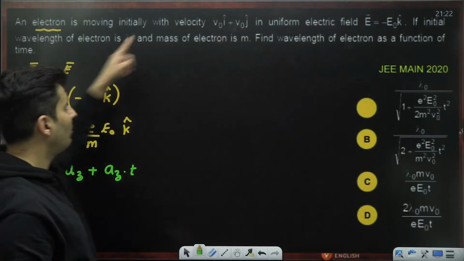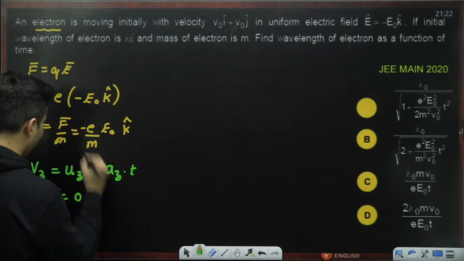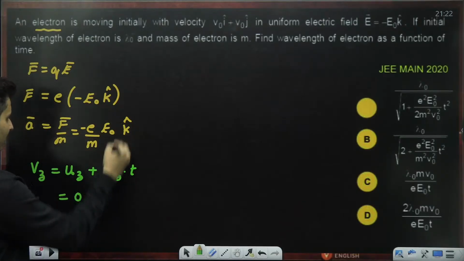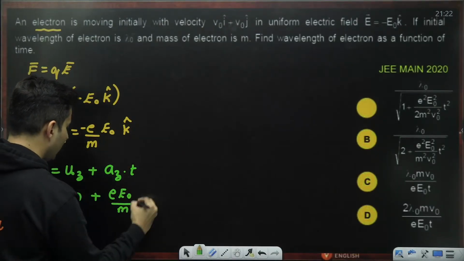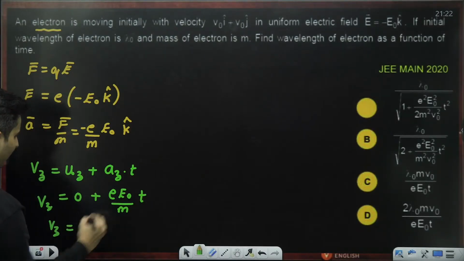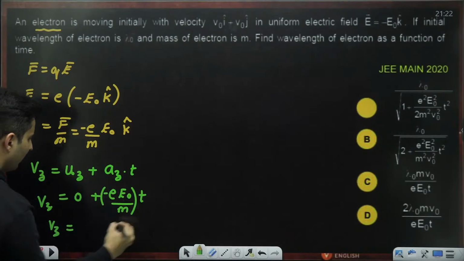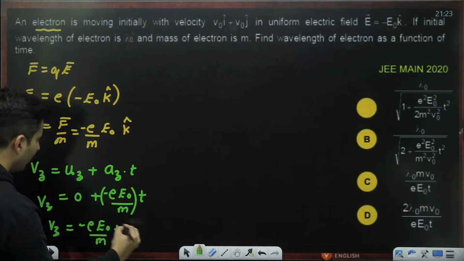There was no velocity in the z direction initially. So this will be 0 plus acceleration, which is only in the z direction, which is e E naught by m into time. That is your Vz. Even though this was minus, it really doesn't matter. So minus e E naught by m into t.